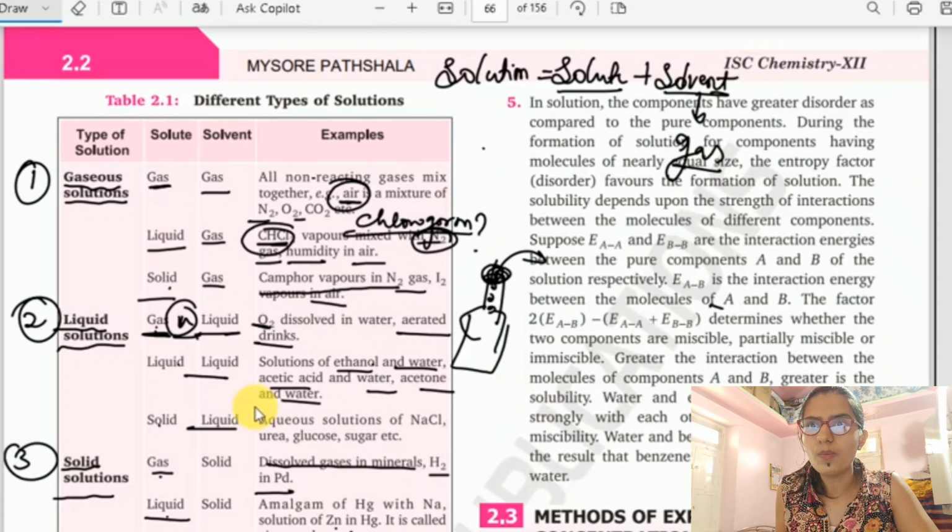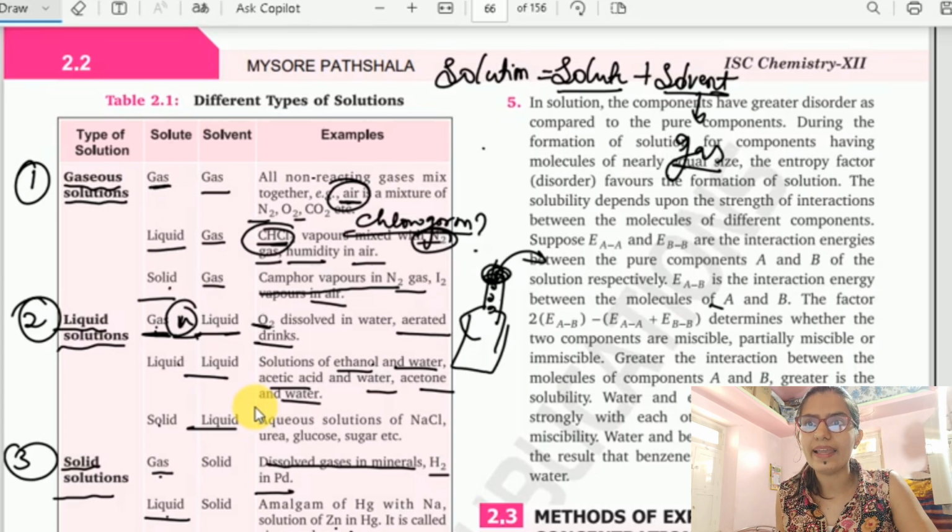In solution, components have greater disorder as compared to pure components. During the formation of solution, for components having molecules of nearly equal size, the entropy factor, disorder, favors the formation of solution. The solubility depends on the strength of interaction between the molecules of different components.